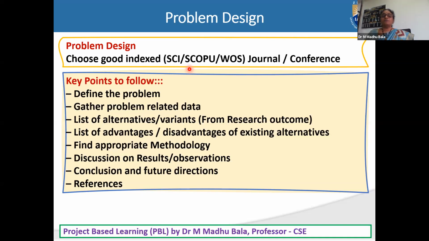Next, where you need to take from, either the journal or the conference. Suppose at the early stages you try to collect both, but at the end the journal papers have a lot of importance and it should be a very clear explanation.